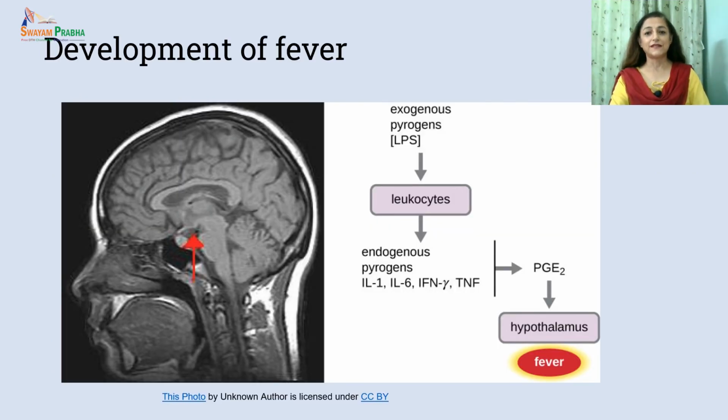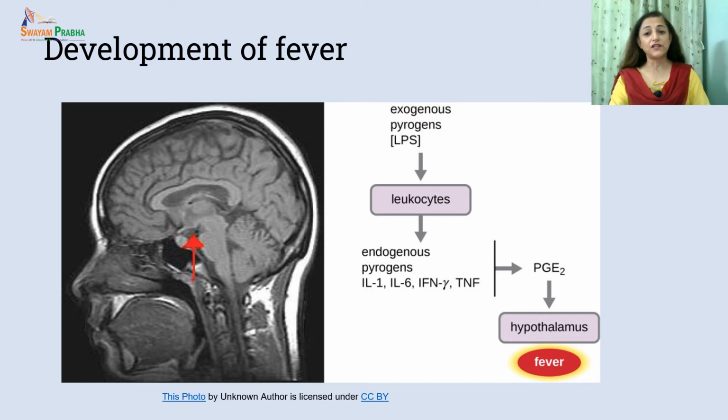Now, let us study the mechanism of development of fever. When any external agent like bacteria, virus, or fungi infects our body, it causes activation of phagocytes in the bone marrow, which in turn cause release of a pyrogen that is known as fever inducing hormone.